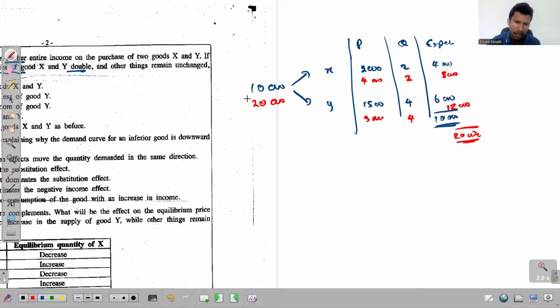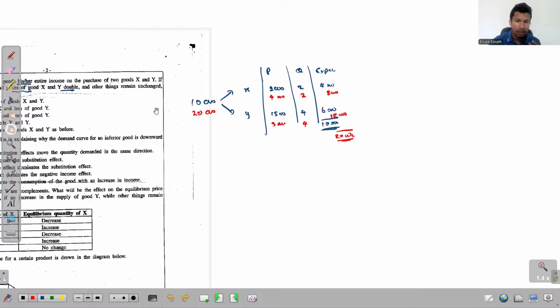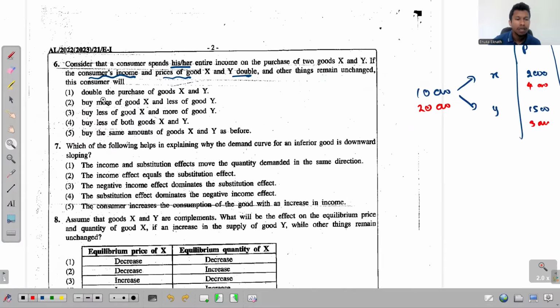What are the changes? Income increases and the price increases by the same ratio. And the person can still consume the entire quantity that he was consuming previously. And our answer is the fifth one: the same amount of good X and Y as before. So that's the answer. So no point of going through the other options there.